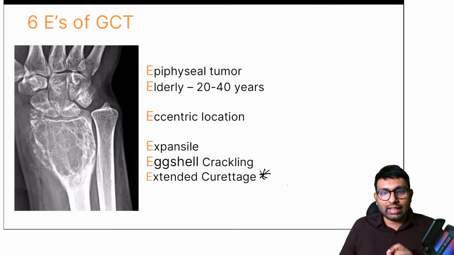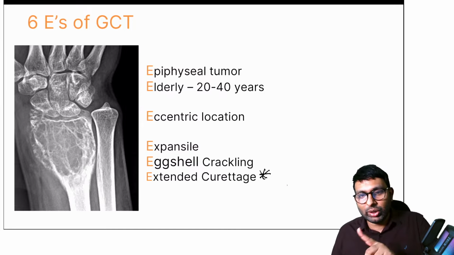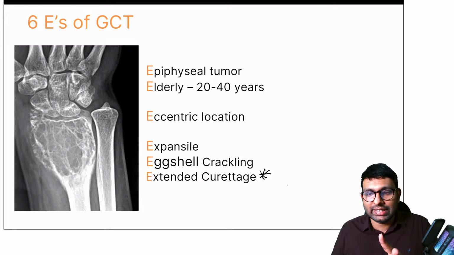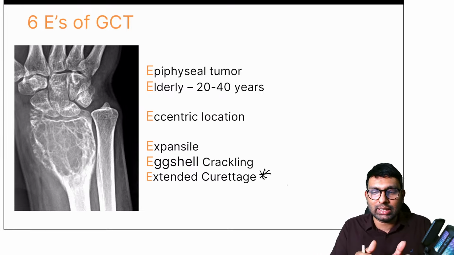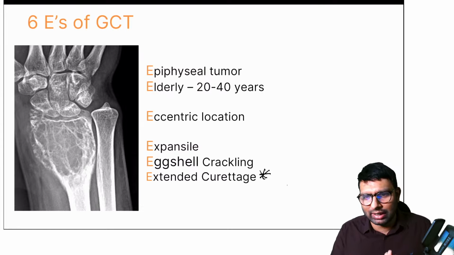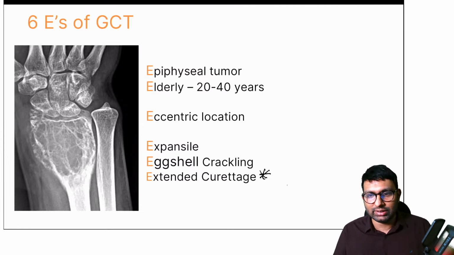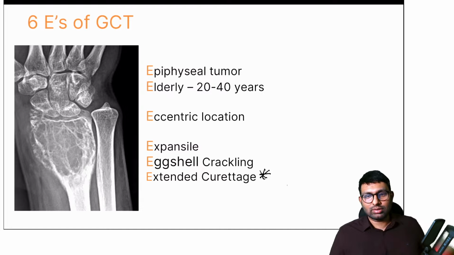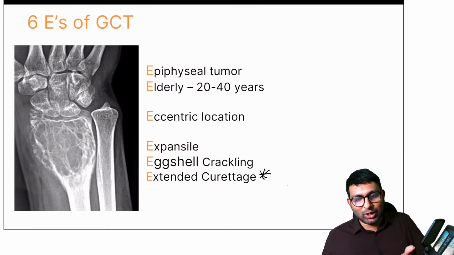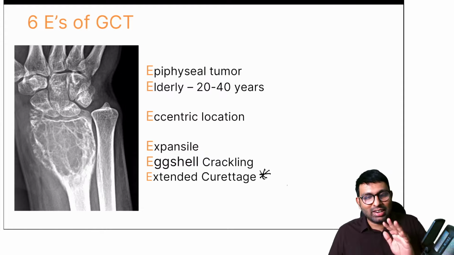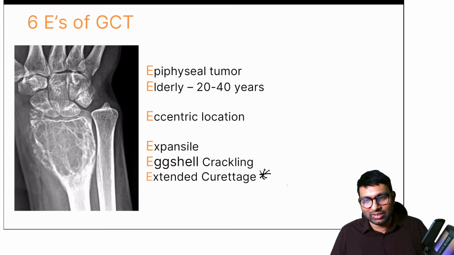Dr. Jain, elderly, when we're talking about, we're talking in respect to epiphyseal tumors. Between chondroblastoma and GCT, GCT is seen in elderly patients and chondroblastoma is seen in relatively younger patients. That is what elderly means. Not that 60 to 80 year elderly, only talking about epiphysis. See, I cannot tell 20 to 40 is elderly because then that is offending my age and your age as well. So I don't believe it is elderly. But if you want to remember epiphyseal tumors, elderly and children, you can use this E. Okay.